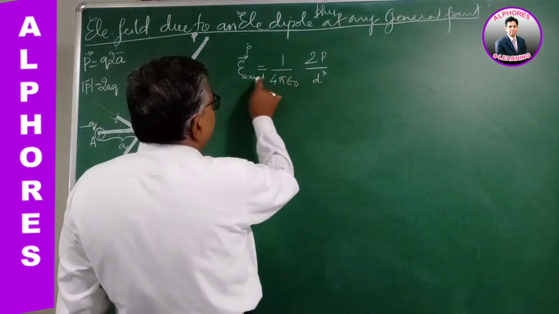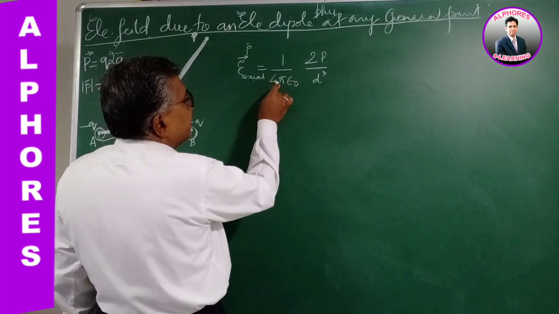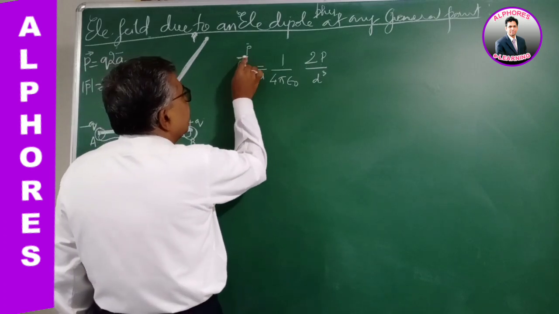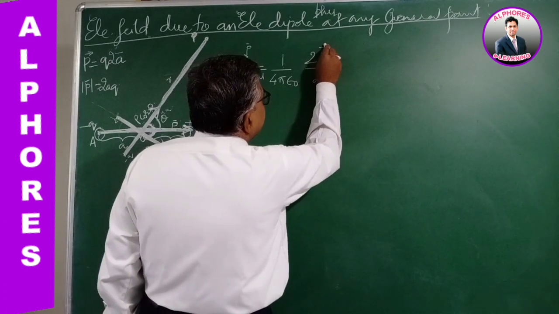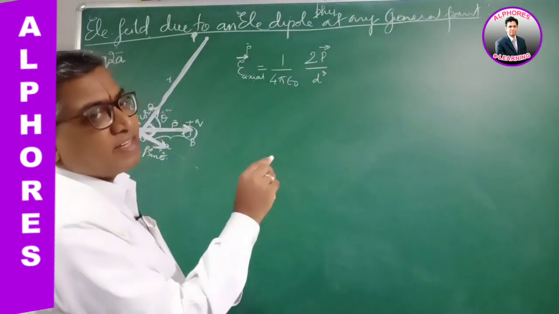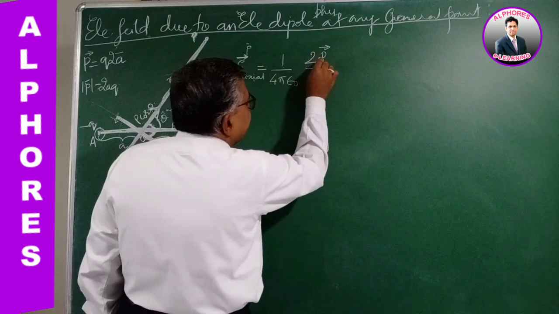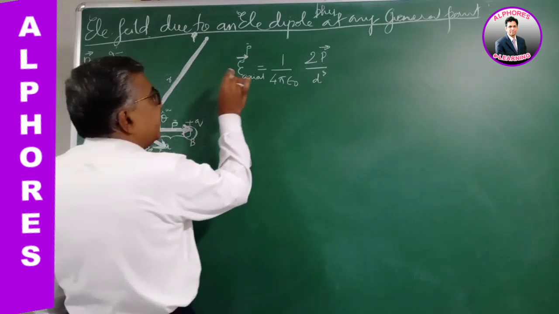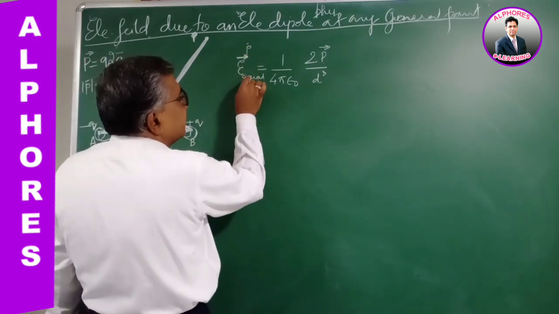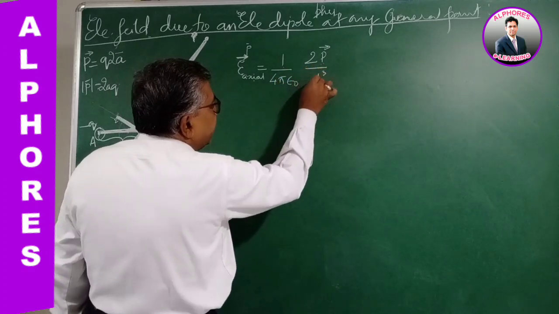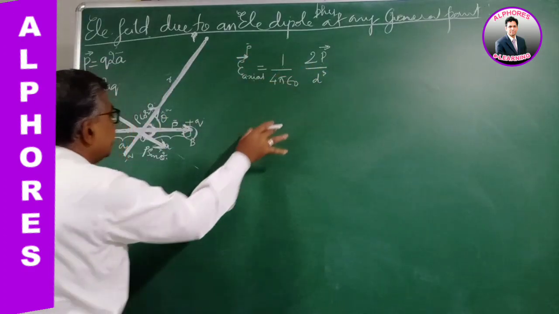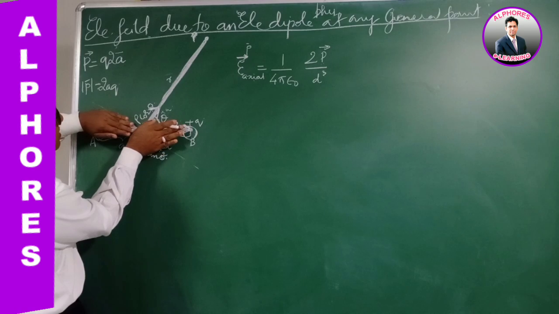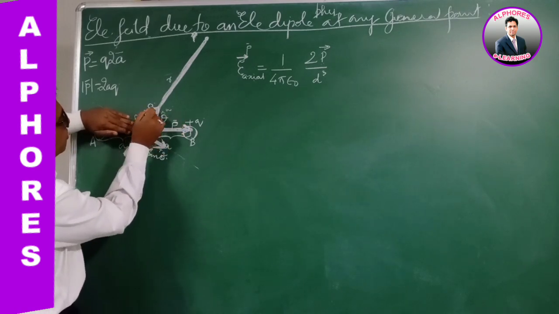So for a short dipole on the axial line, the electric field intensity is 1 by 4 pi epsilon naught, 2p by r cube, magnitude wise. And the direction of the electric field intensity is in the direction of the dipole moment. On the axial line, the electric field intensity will be parallel to the dipole moment, same direction. So for an electric dipole of dipole moment P on the axial line, the formula is 1 by 4 pi epsilon naught 2p by r cube. Now applying this for this dipole, forget all the remaining things and consider only this dipole.